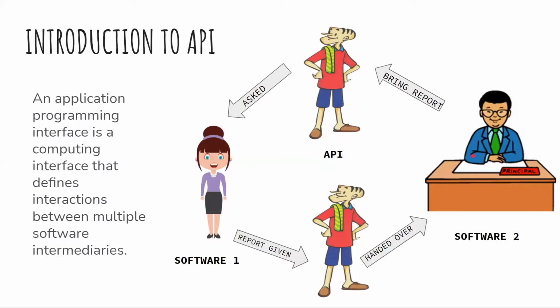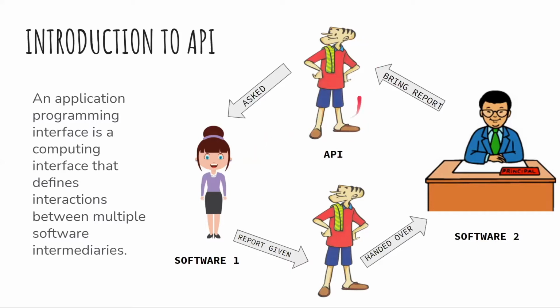In the same way, here, what does API do? API acts as a means of communication between two softwares, software 1 and software 2. For example, suppose instead of the principal, this is software 2, and instead of the teacher, this is your software 1. Here, software 2 wants a report from software 1, so it asks the API.